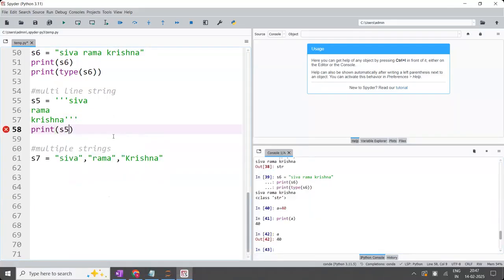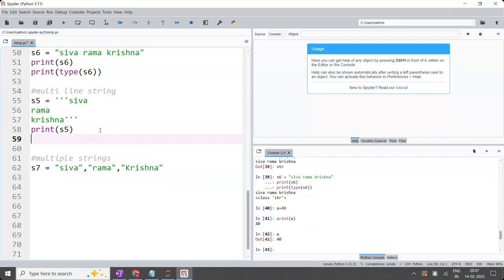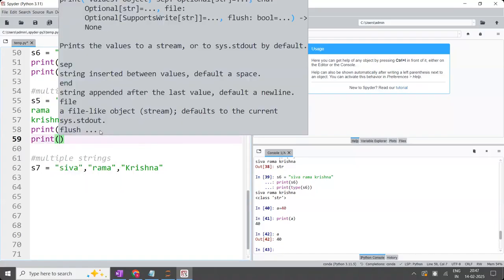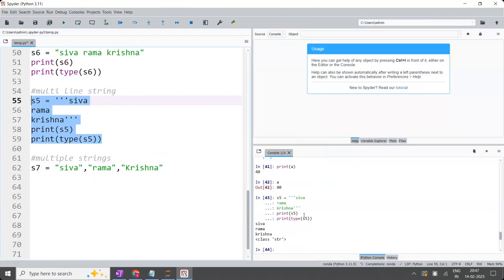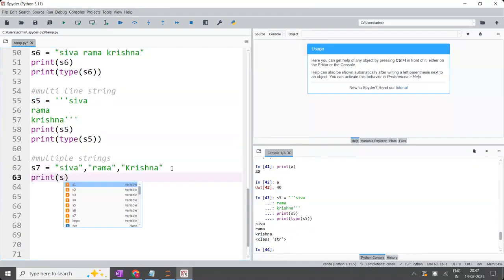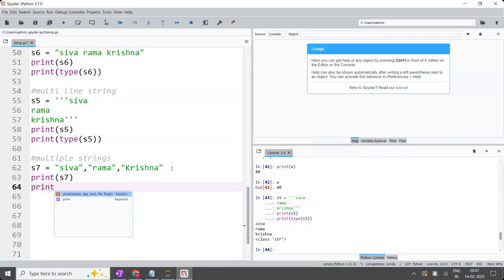Now coming to this one, print, I am printing the S5. What is S5? Shiva, next line Rama, next line Krishna. And print type of S5. I am printing even the type of S5. What is the type of S5? It is a string. So let us cross check. S5, Shiva Rama Krishna, and what is that data type? String type. Similarly, this one also, print S7, and also I'm printing the type of S7.